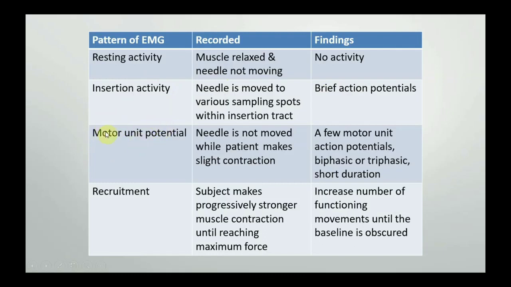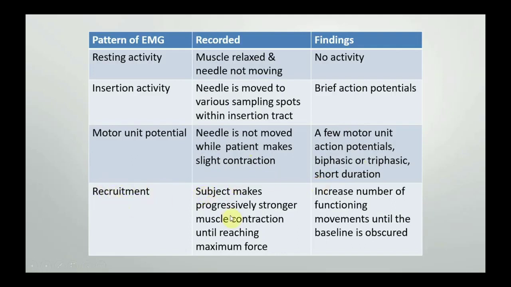Now third is the motor unit potential. First of all, let's see what a motor unit is. A motor unit means a single motor neuron and the skeletal muscle fibers it supplies. So motor unit potential is the sum of the skeletal muscle activations done by a single motor unit. Here we ask the patient to do slight muscle contraction, and then electrical activity of the skeletal muscle is recorded. It is because of the few motor unit action potentials which have been generated, and that is why it may be biphasic or triphasic, but it is usually of short duration because only a few motor units are activated.